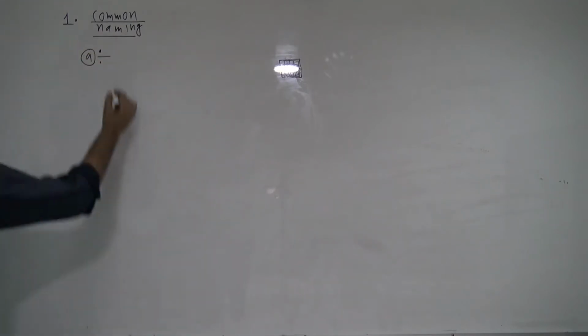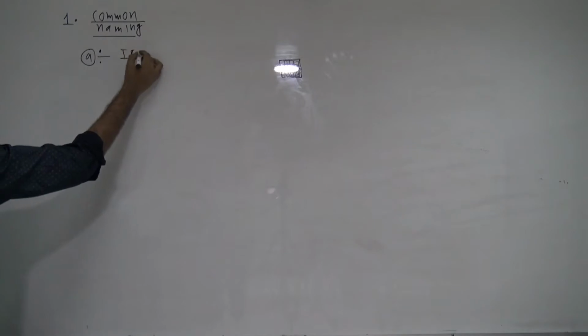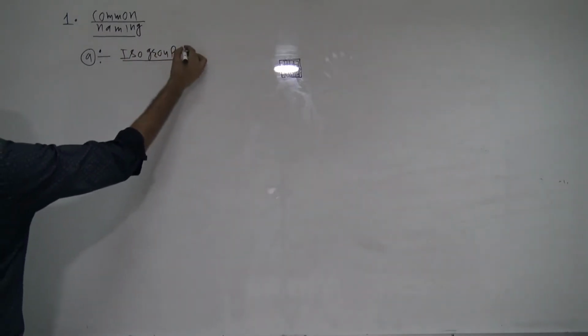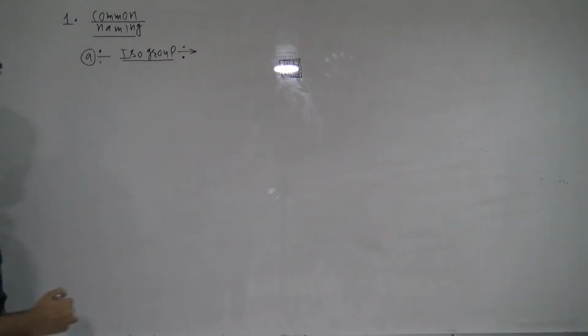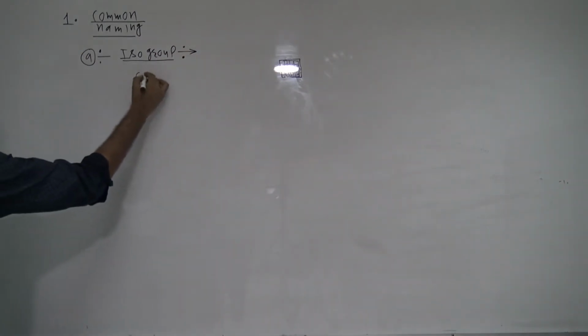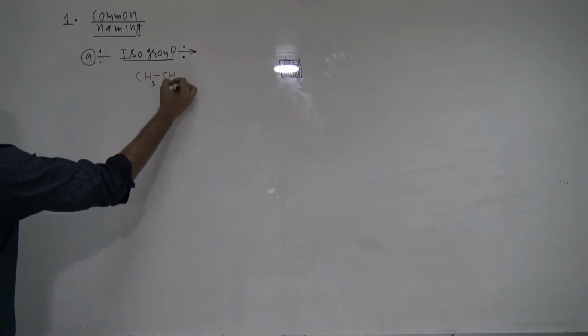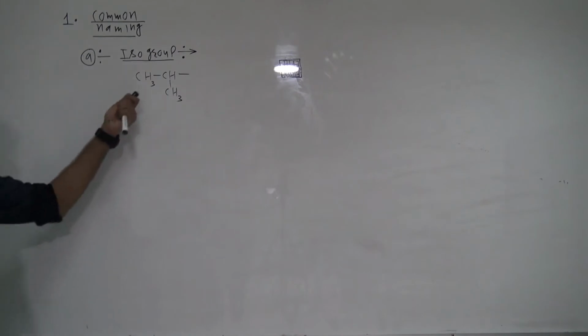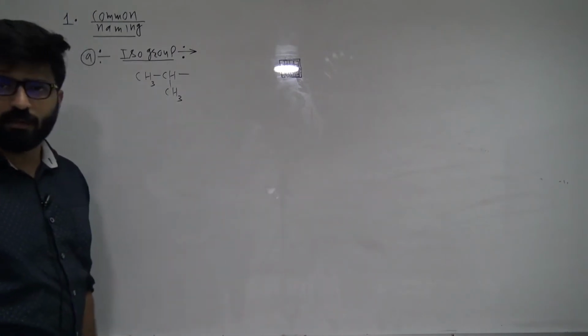The first famous group is the iso group. So what is the iso group? This group is called the iso group: CH3 CH CH3. This particular group is called the iso group. Are you getting my point?